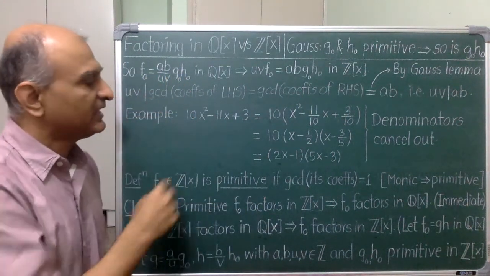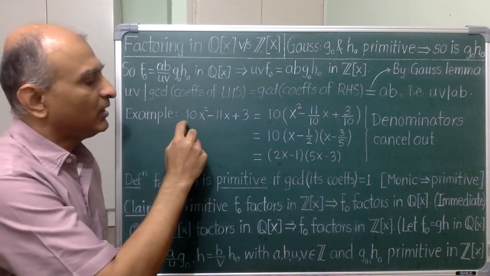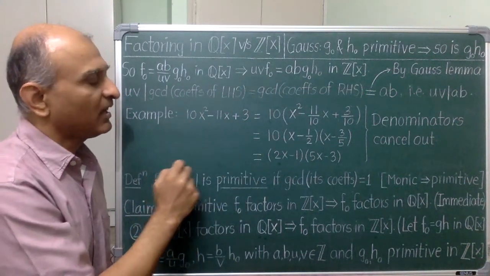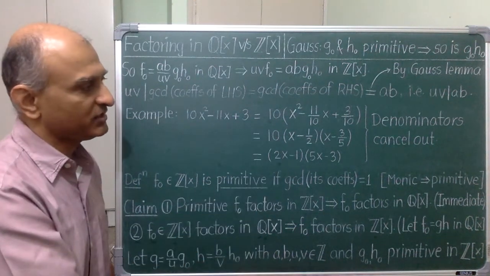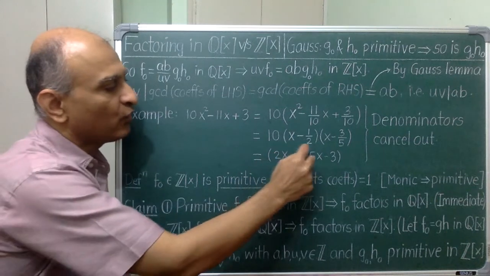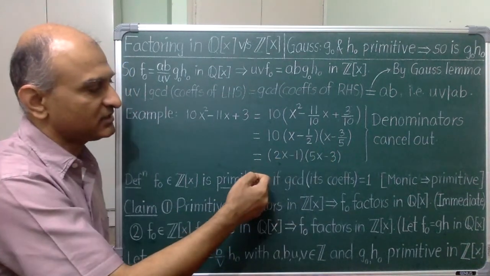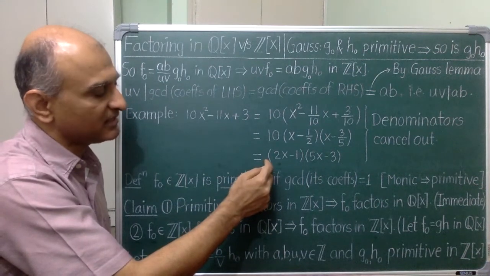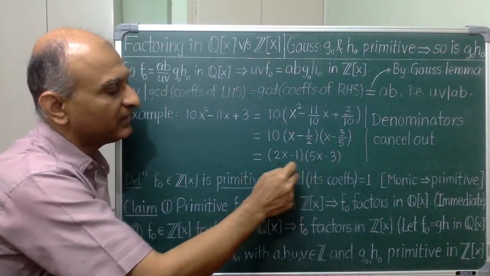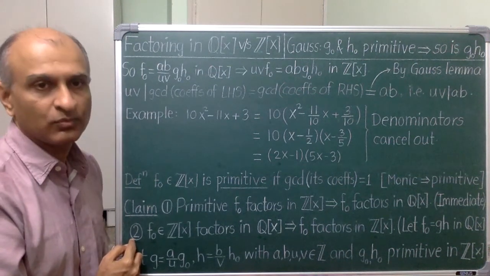Okay, here's an example illustrating what is going on. To factor this polynomial, I first took out the leading coefficient and then factored this monic polynomial over rationals. But then when I cleared the denominators, they automatically cancelled out and I got an integer polynomial which was guaranteed to me by number 2.